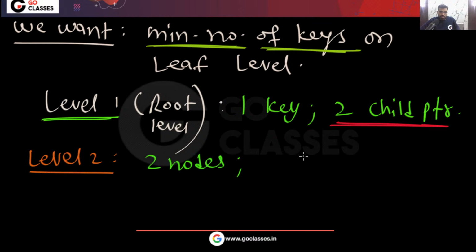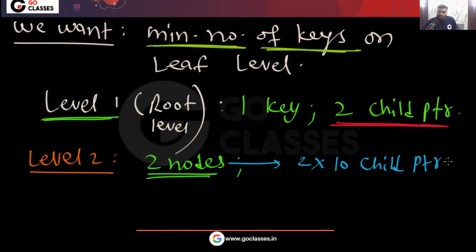You have 2 nodes, and remember, you are putting the minimum number of keys and the minimum number of child pointers. So how many will there be in total? There are 2 nodes, so 2 multiplied by 10, this many child pointers. Correct? On level 3, what will happen?